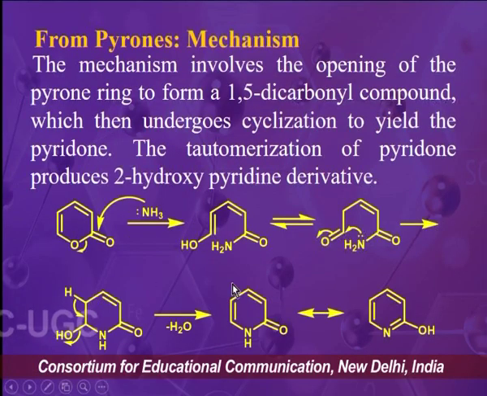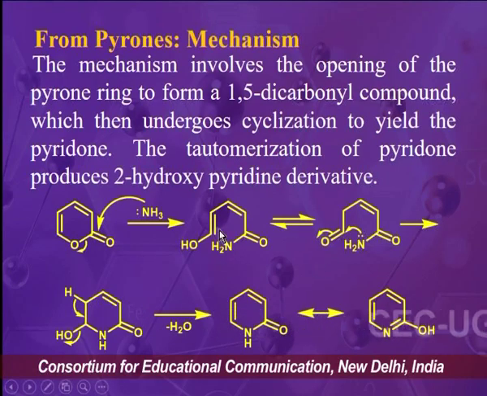So the mechanism of this reaction can be understood like in the starting precursor, that is pyrone, there is electrophilic carbon of carbonyl group, and on this electrophilic carbon there will be attack of ammonia molecule. So this attack is kind of nucleophilic addition reaction. So after nucleophilic addition reaction we will get this intermediate, and this intermediate will tautomerize into keto form.